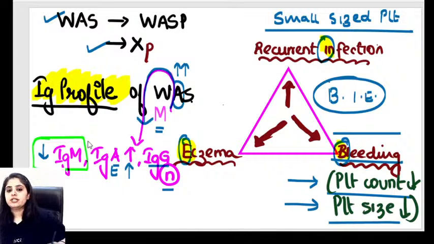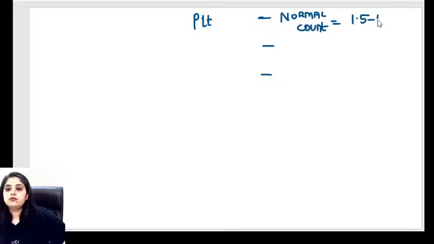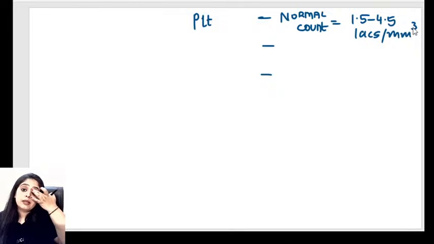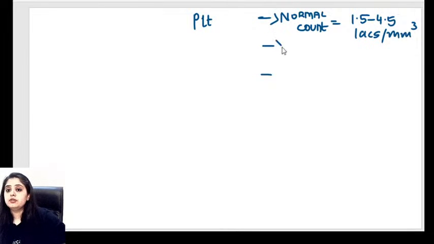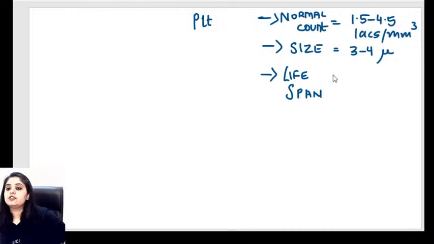Yes. Now let me cover the related questions. These are the different platelet variations that I can see in the exam. So when they talk about platelets, first tell me 3 numerical things on platelets. First, revise the normal count for me. The normal count of platelets is 1.5 to 4.5 lakhs per mm cube. Number 2, if someone asks you the normal size, it is roughly 3 to 4 microns. Number 3, if someone asks you the lifespan of platelets, it is 7 to 10 days. These are 3 numerical things that you have to remember.